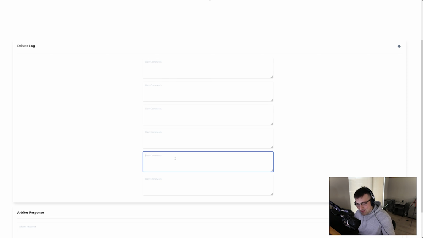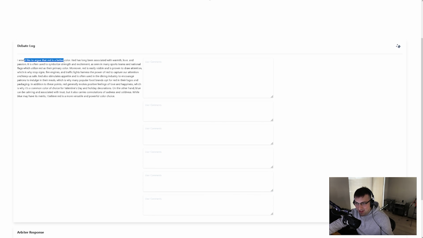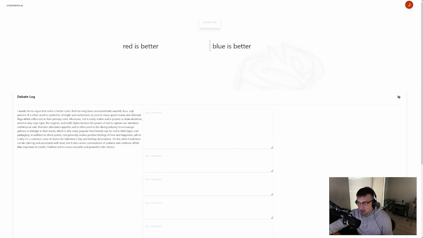Every time it's a very cordial answer from each side, and it takes the perspective that you give it to start arguing, regardless of what it is, even if it doesn't believe in it. However, there's something hard-coded into some of the internal prompts that will concede if it thinks it's a very bad idea and the other side has more points. It's kind of hard to explain even what I mean when I'm saying points. But you'll see it's starting to argue that red is a better color on this side, and then we'll get a rebuttal from blue in a second.